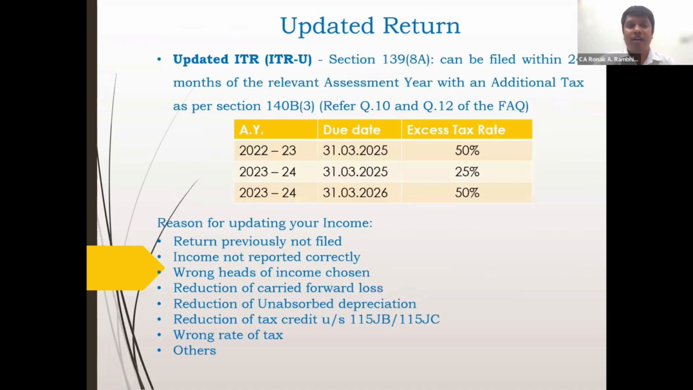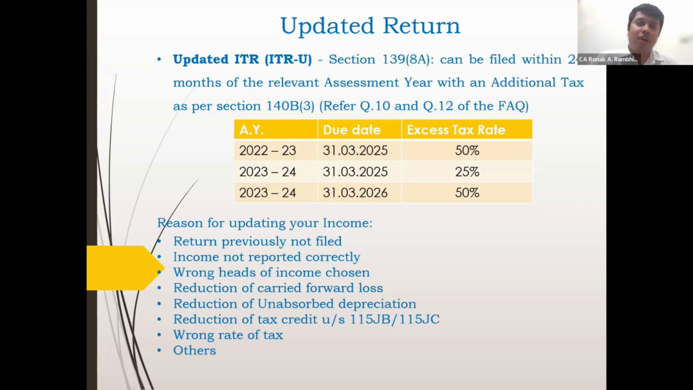Going forward is the updated return. So for example, if an assessee has not filed the return for the year ending March 22 or March 23, they still have time to file their return of income subject to conditions. So section 139(8A) allows you to file the updated return within 24 months from the end of the relevant assessment year with an additional tax as per section 140B(3). One can refer to the FAQs, particularly question 10 and question 12 for the same.